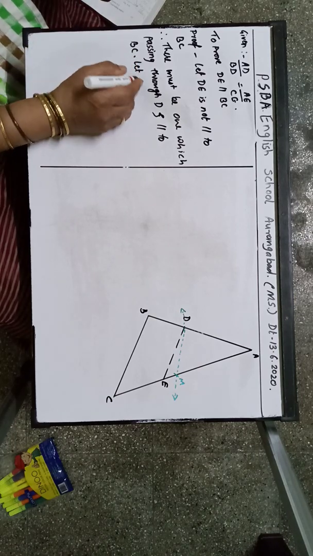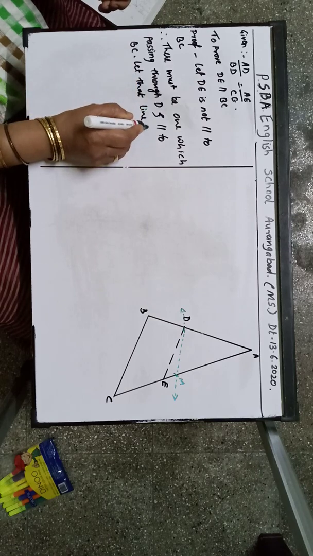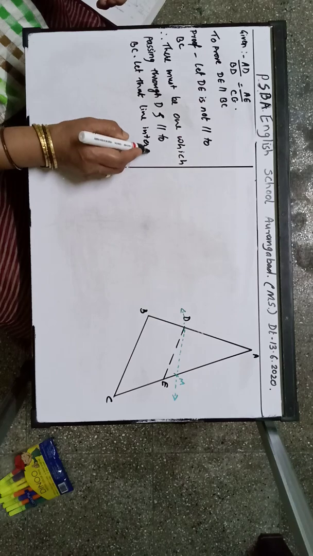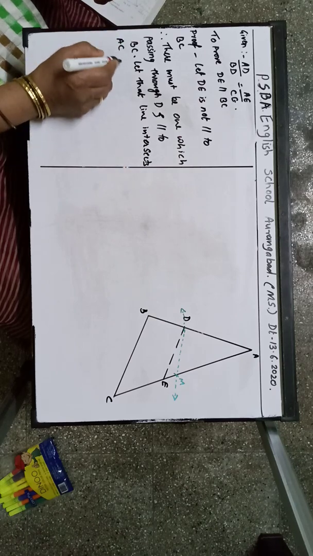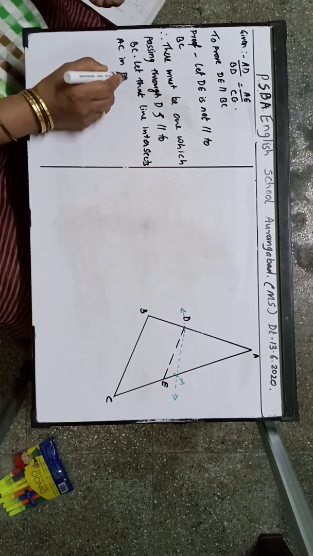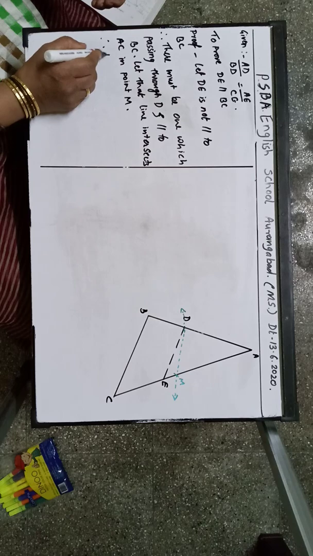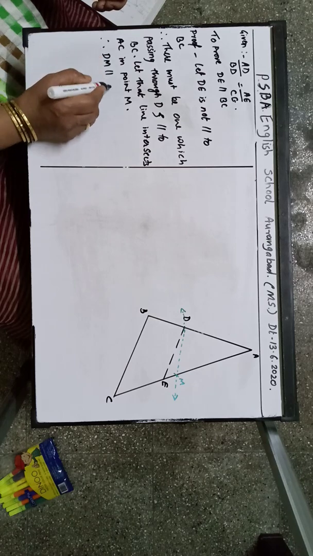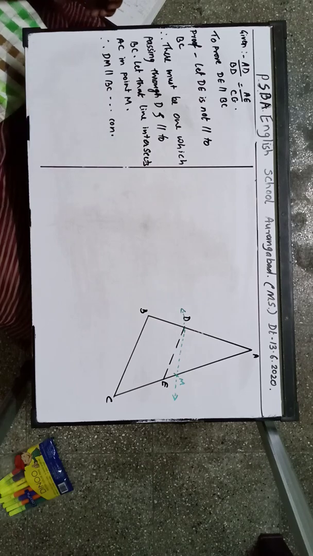Let that line intersect AC in point M. Therefore, DM is parallel to BC. This is construction. Correct?